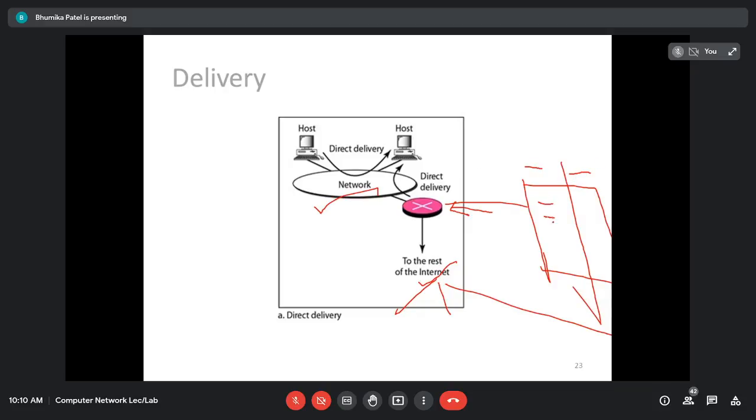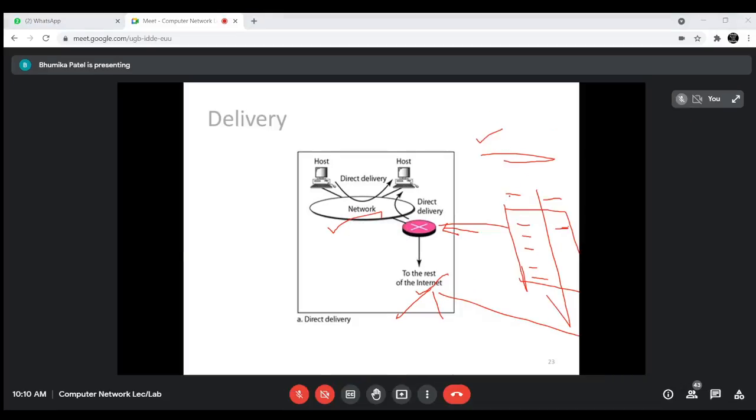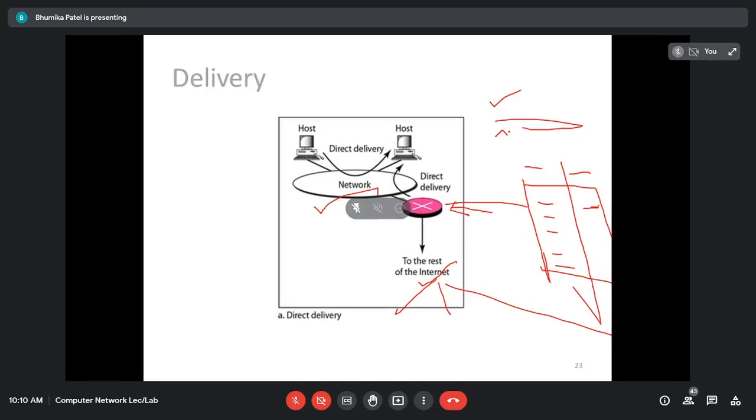Right, so here there will be multiple entries for the multiple networks. So, if any message is arriving with the destination IP address, what will it do? There will be the destination IP address and the subnet mask. Using the subnet mask, it will find the network address, as we have already seen in the IP address examples, how we can find the network address.